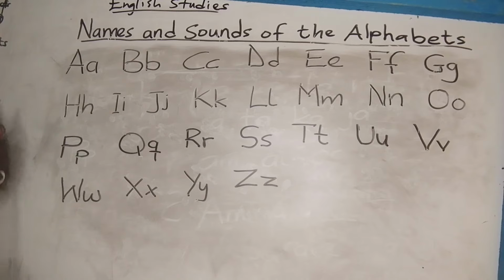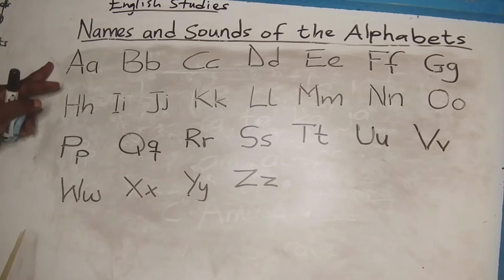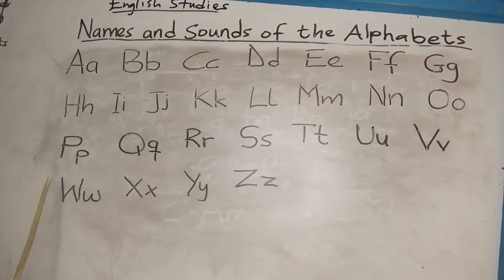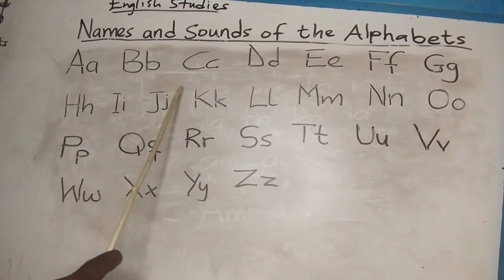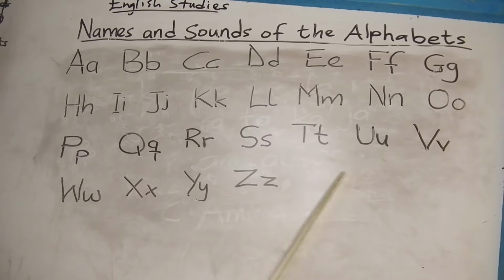So now let's mention the names of the alphabets together with their sounds.